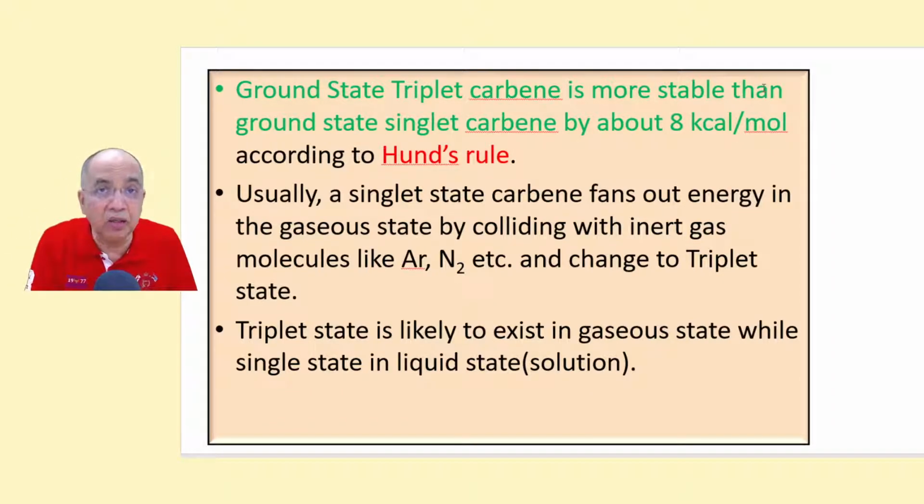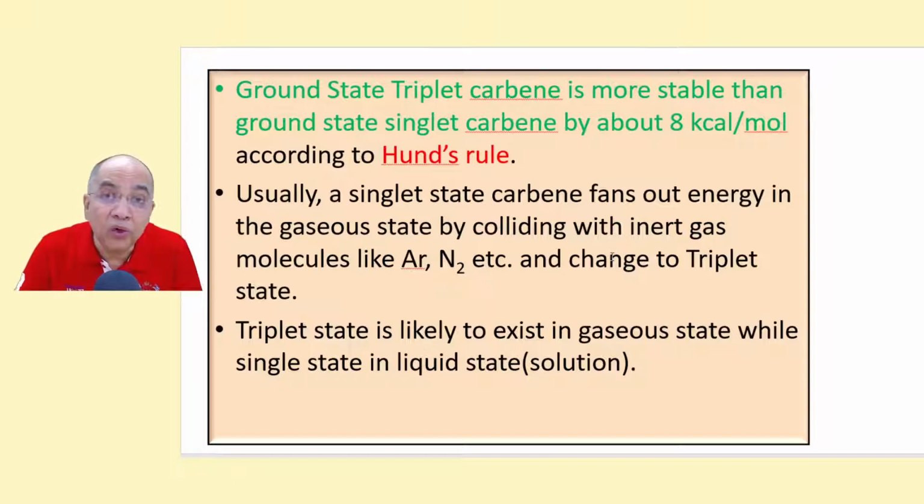That will make it unstable. But if they are spread into different orbitals, then the energy is less, so it is more stable. So triplet carbene, I am talking of the ground state triplet, is more stable than the ground state singlet carbene by 8 kilocalories per mole.